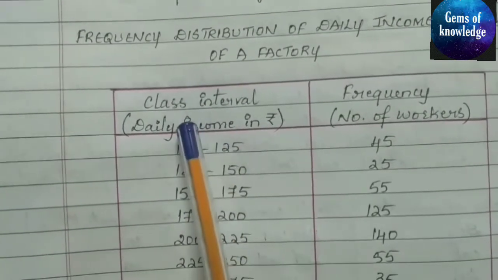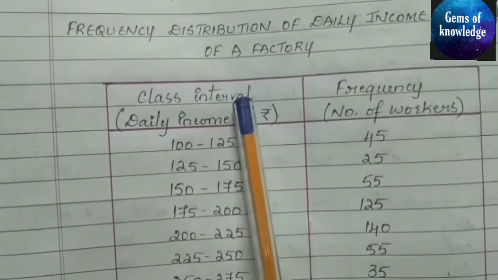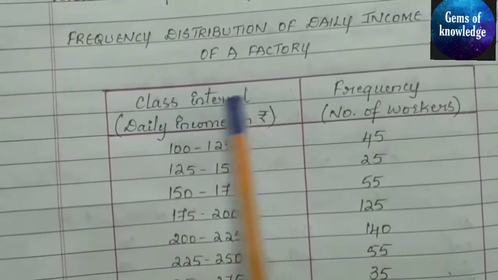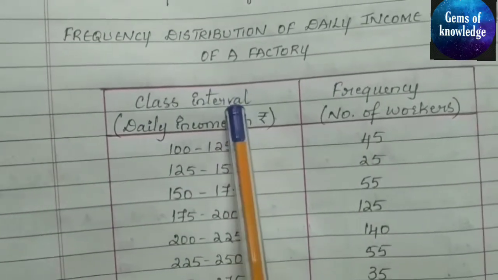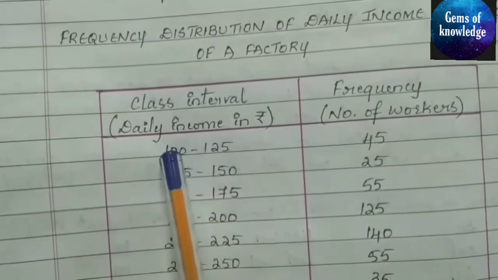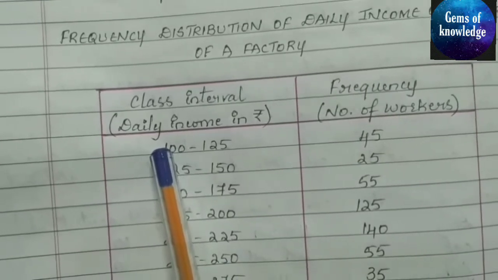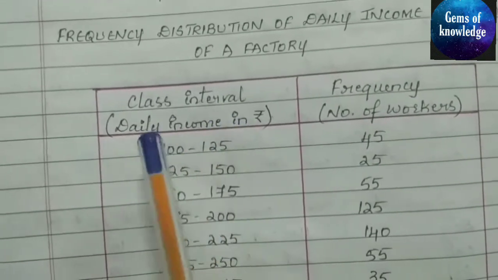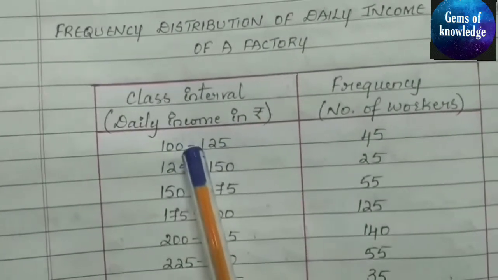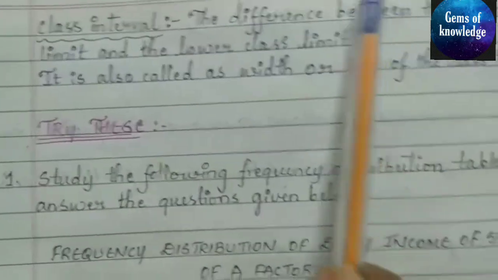Next we spoke again about the class interval. The difference between the upper class limit and lower class limit is called the class interval. So for 100 and 125, what will be the difference? 125 minus 100 is 25. This difference is called the class interval, or we can say the width, or the size of the class interval.